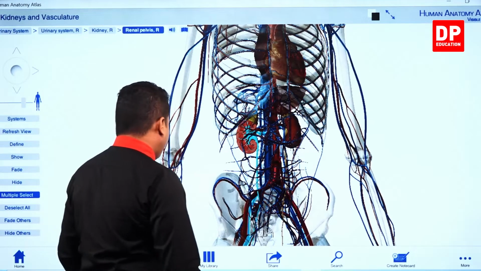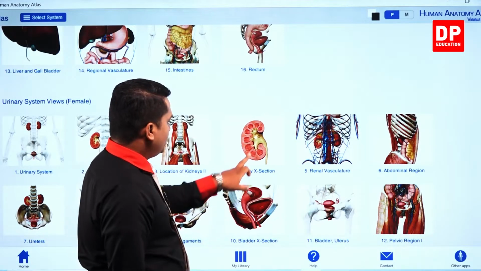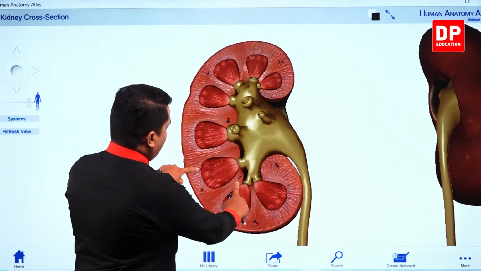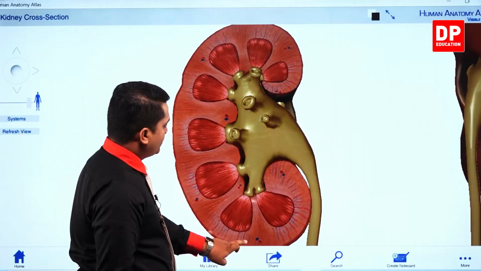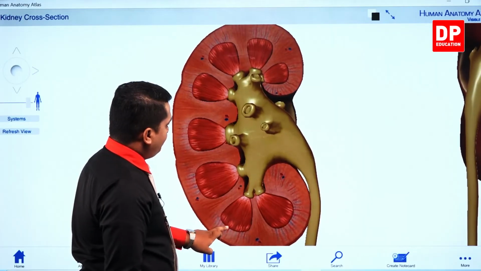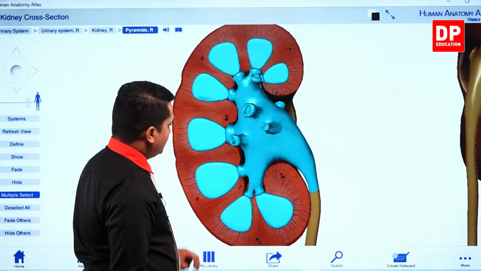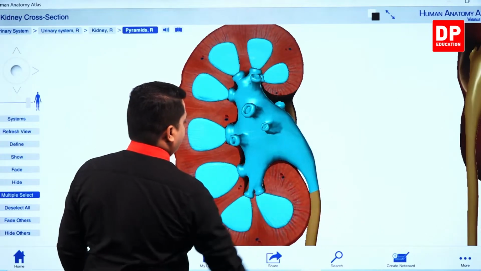So I'm going to use a different color figure once again to show the cross section of a kidney, right? So this is a much better image than the previous one. So here you can observe the pelvic region, renal pyramids, medulla and the cortex very clearly, right?